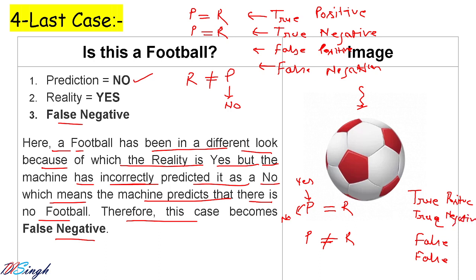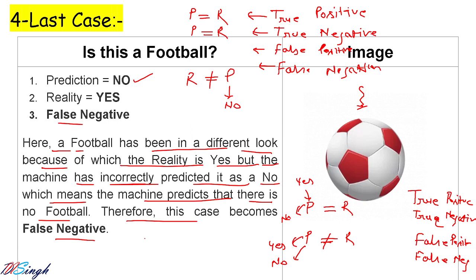And in the same way you will do it for false also. So here, if the value of prediction is yes, you will write positive. If the value of the prediction is no, you will write negative. Forget about the scenario, you just remember these two things.